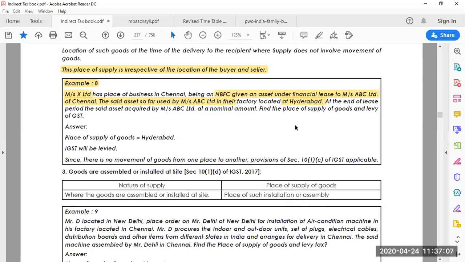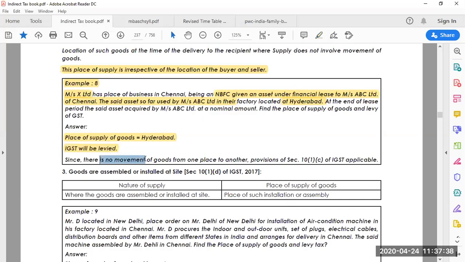So clearly it is visible that the asset is located at Hyderabad. That means it is sold now. That means the place of supply, where the goods are received, is in Hyderabad, and the NBFC is located at Chennai. So the place of supply is Hyderabad. So that means it's going to fall under interstate and IGST will be levied.